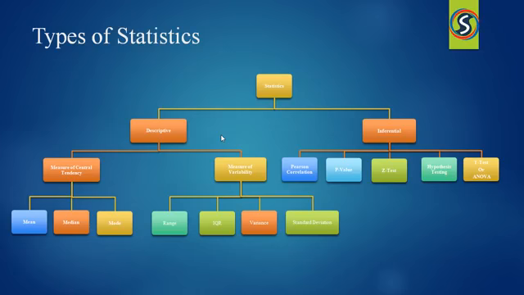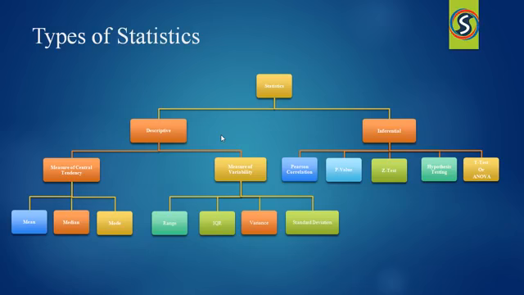Under measure of central tendency, mean, median, and mode are there. And under measure of variability, there is range, IQR, that means interquartile range, variance, and standard deviation. And come to inferential statistics. Under inferential statistics, there are Pearson correlation, p-value, z-test, hypothesis testing, and t-test or ANOVA. ANOVA means analysis of variance. Let me explain each one by one.